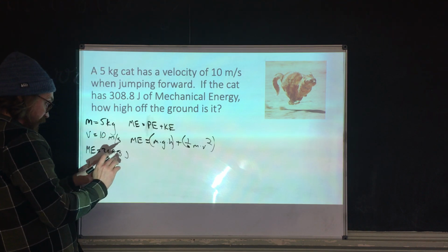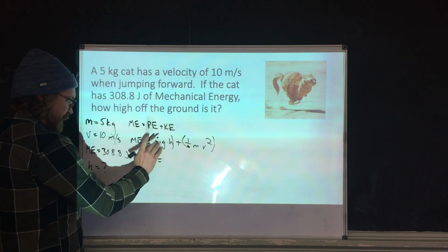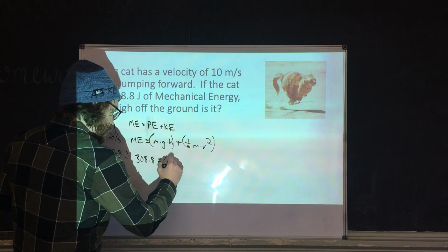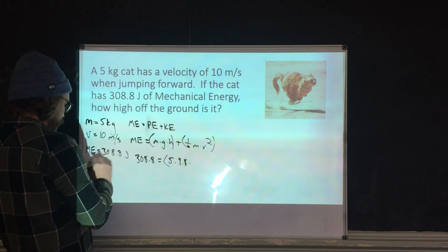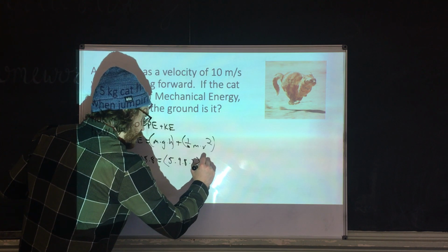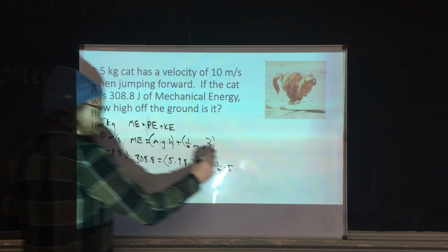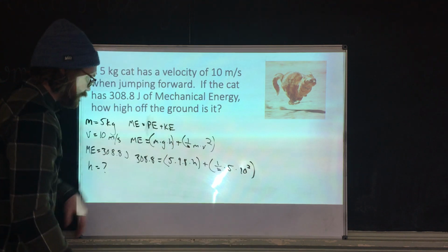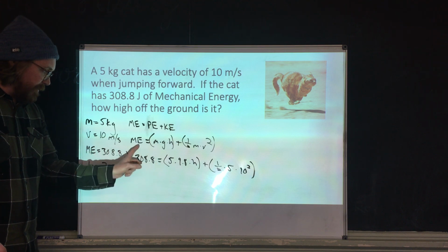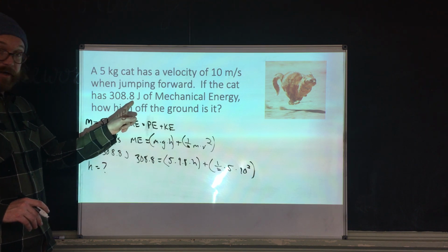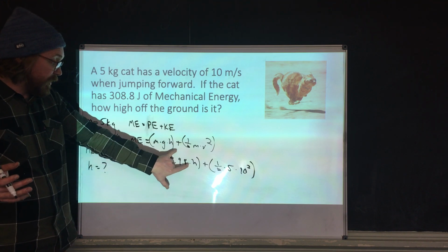So now if I plug everything in, I know my mechanical energy this time is 308.8. That's going to equal my mass, which is 5, times little g, which is 9.8, times my height, which is what I'm looking for. We're going to add that to 1/2 times the mass, which is 5, times the velocity, which is 10 squared. Again, same as before. I wrote out my equation and I plugged my numbers in. My mechanical energy is 308.8. My mass is 5. Little g is always 9.8 meters per second squared. And I'm looking for my height.